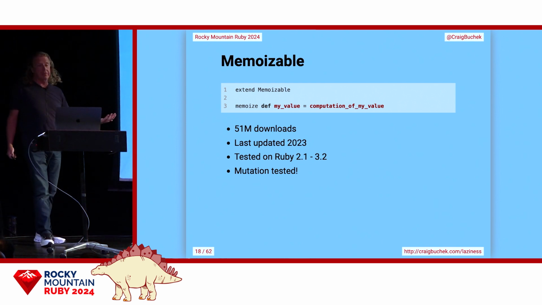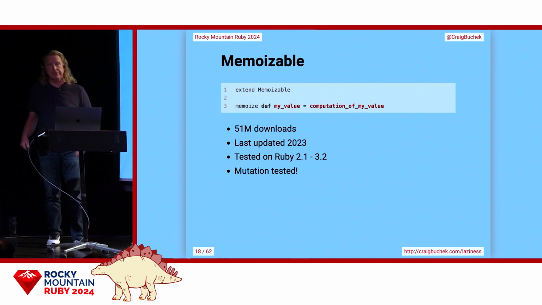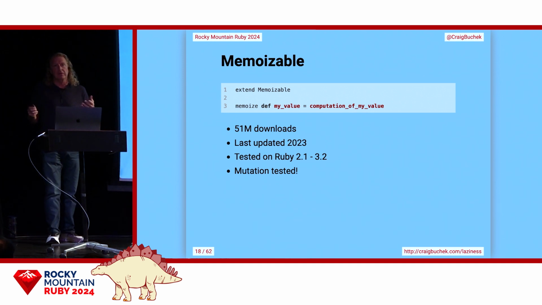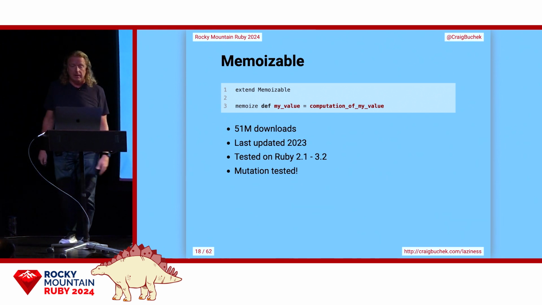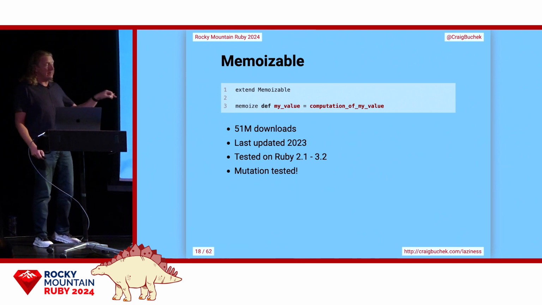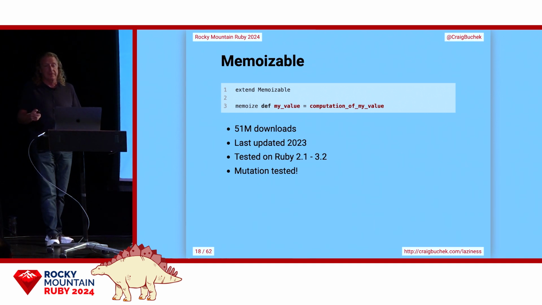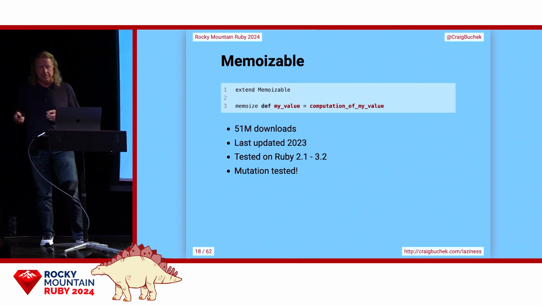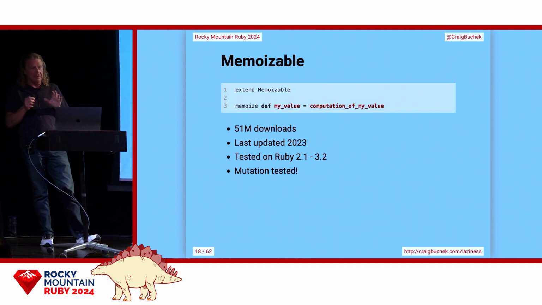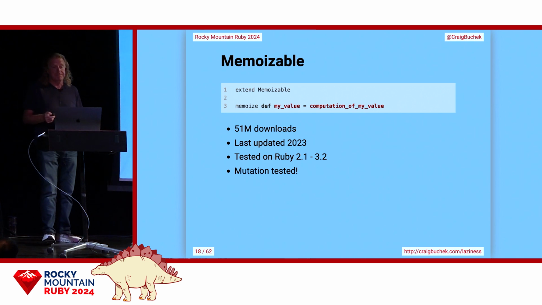Memoizable is another popular gem written from scratch. It's written by Dan Kubb, who I consider to be a leader in the functional programming branch of the Ruby community. It's more up to date, and it's mutation tested. That verifies that all possible code paths have been covered by tests, which is pretty amazing, actually. Dan seems to do that with all his code, even Rails code, and that's impressive. And it ensures all the code that's actually there is necessary.